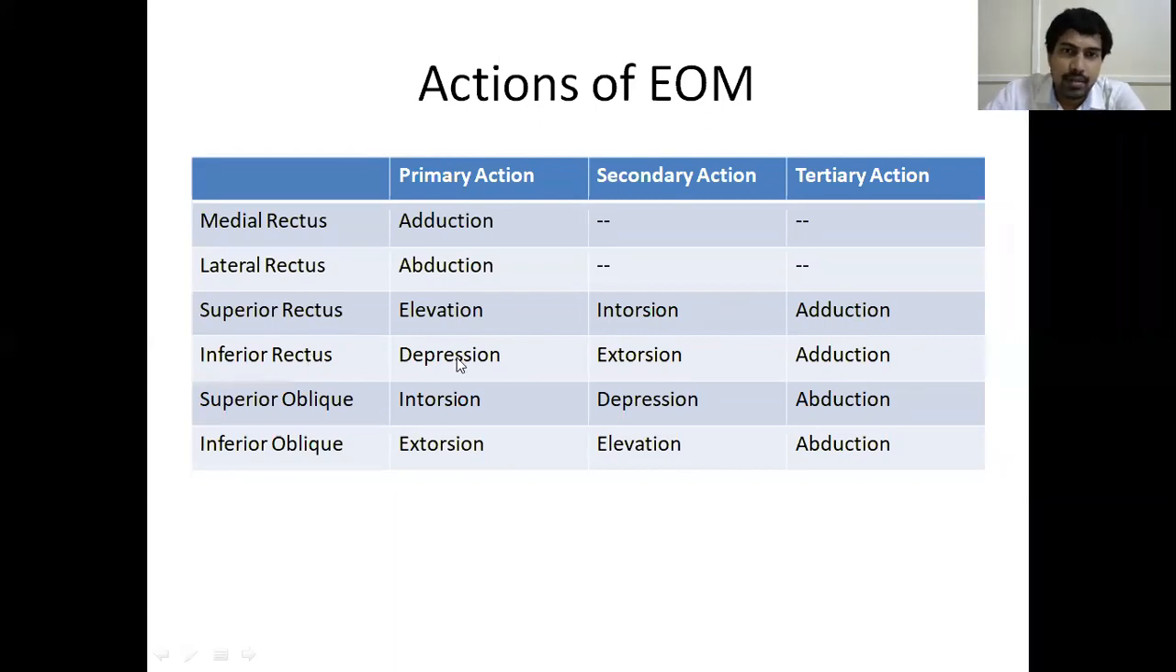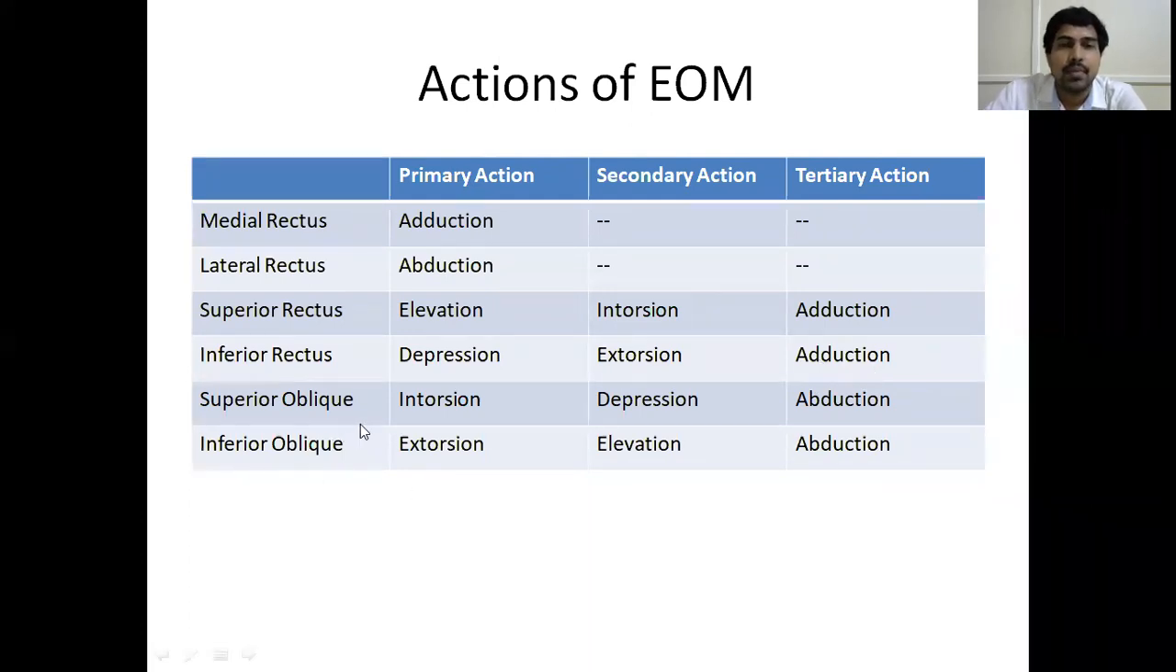Similarly, the inferior rectus, as it is present inferiorly, causes depression of the eyeball. And as I told you, inferiors are extorters, so it causes extorsion of the eyeball. Similarly, all recti are adductors. As it is a rectus, from the mnemonic SYNRAD, RAD, recti are adductors. So that is how you remember it is a tertiary action.